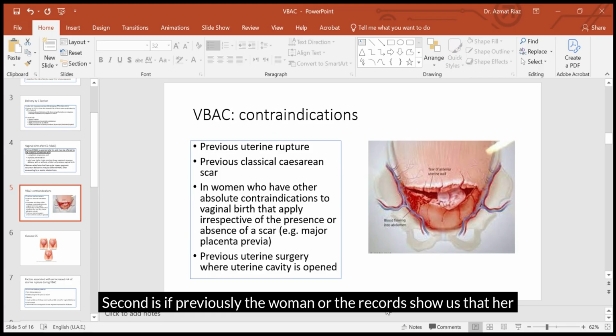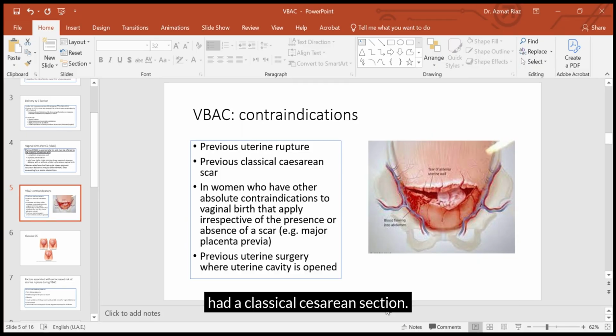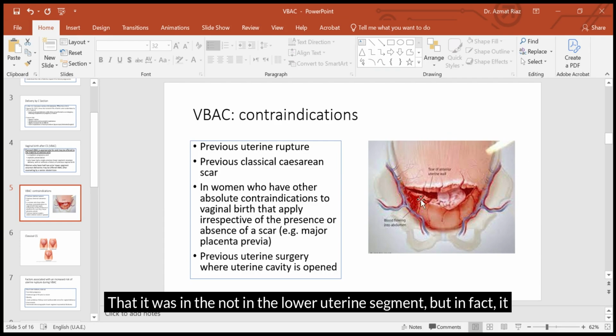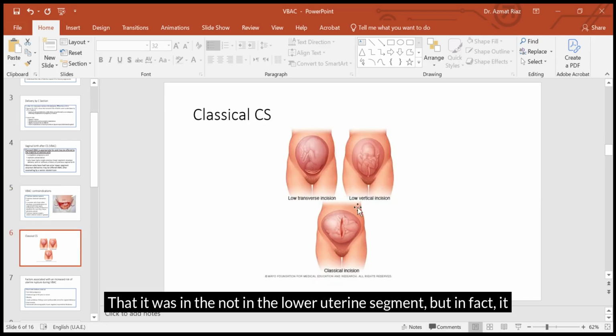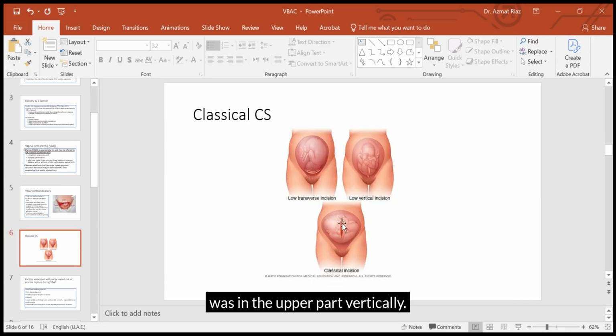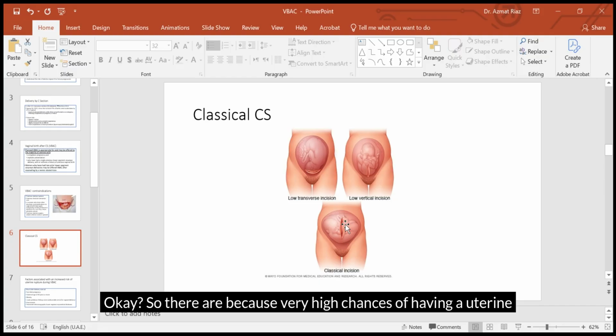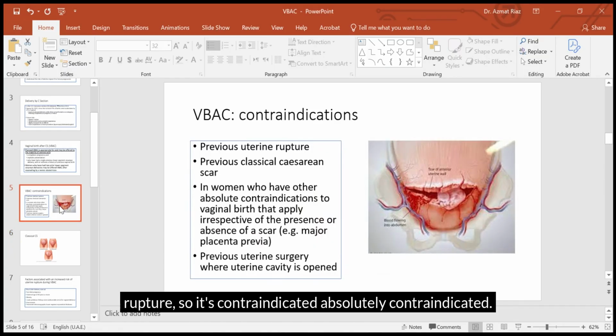Second is if the woman's discharge slip or hospital record shows that she previously had a classical cesarean section. What do we mean by classical cesarean section? That it was not in the lower uterine segment, but in fact in the upper part, vertically. There is a very high chance of uterine rupture, so it's absolutely contraindicated.